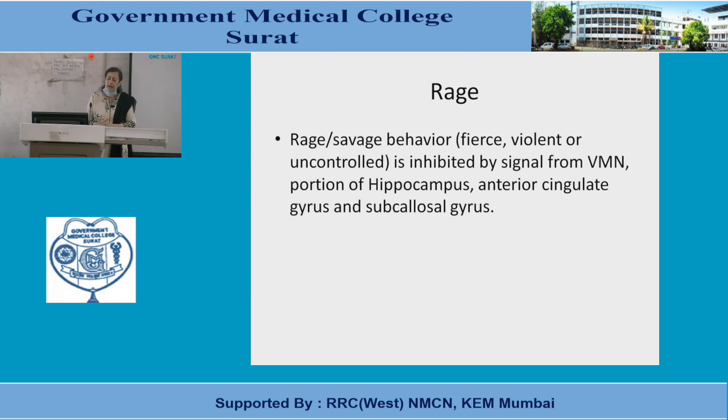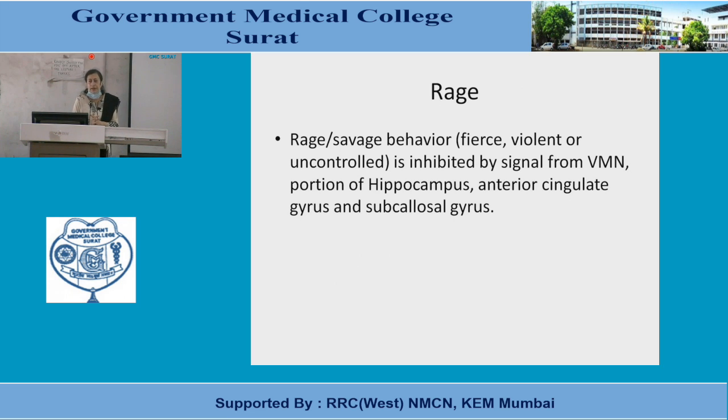Now, rage or savage behavior. When an animal develops rage, in that situation, if we stimulate the punishment center even slightly, savage behavior develops. And what is that? It is the uncontrolled, fierce, violent behavior of the animal, that is known as savage behavior.